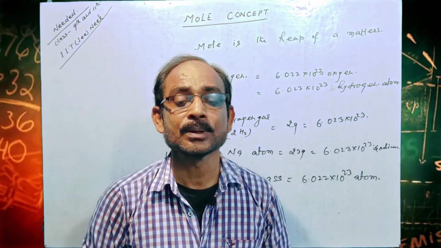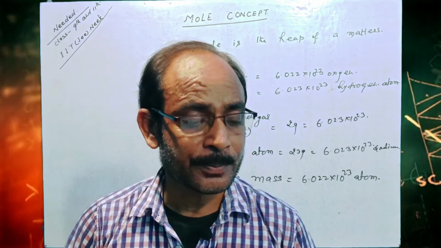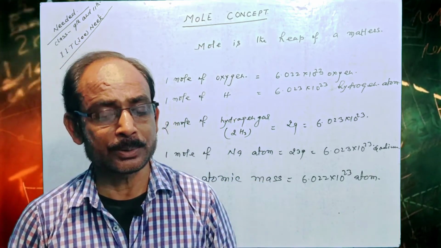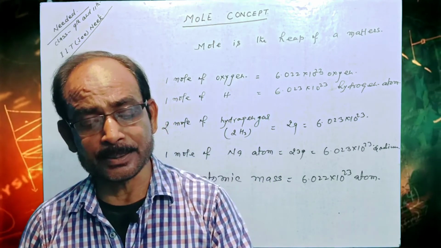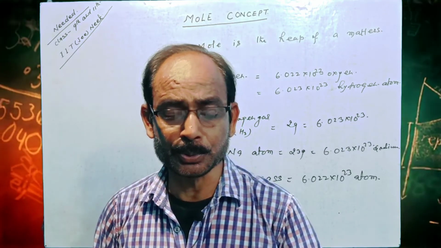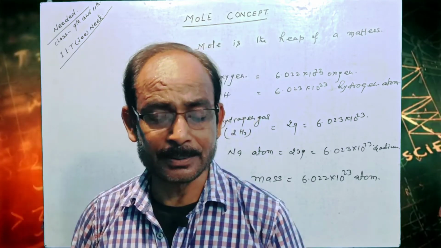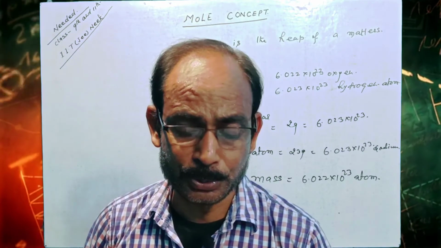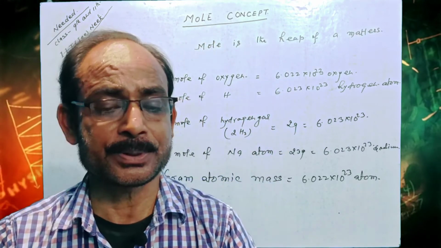Thus we come to know about 1 mole of atom equal to gram atomic mass. 1 mole of atoms equal to 6.022 into 10 to the power 23 atoms and gram atomic mass equal to 6.022 into 10 to the power 23 atoms.